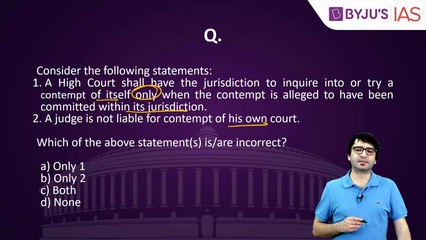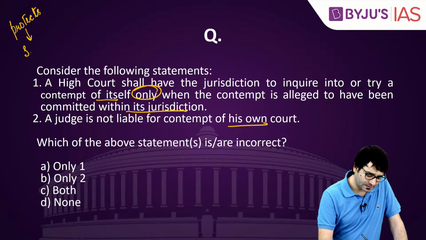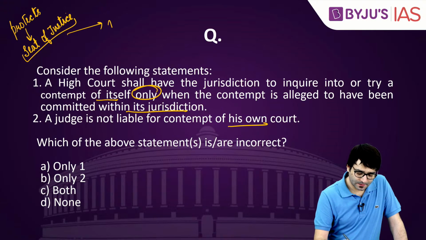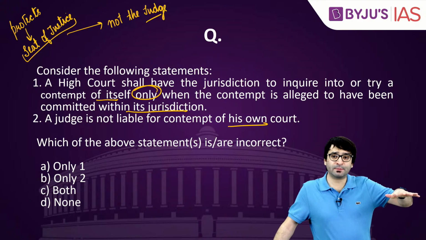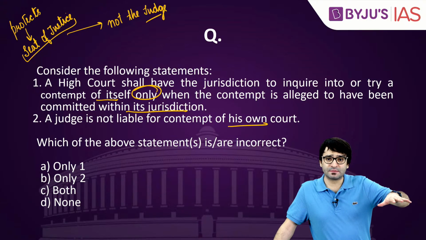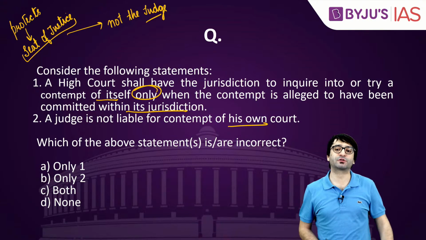Criminal Contempt Act 1971. It says it protects the seat of justice. Not the judge. That means contempt of court is an offense because we want to save the seat of justice. We want to save the institution of judiciary. That doesn't mean we are saving a judge. A judge is liable to be punished for contempt.